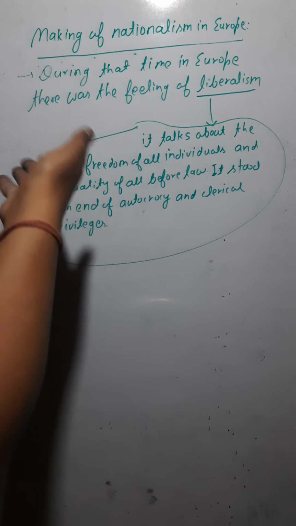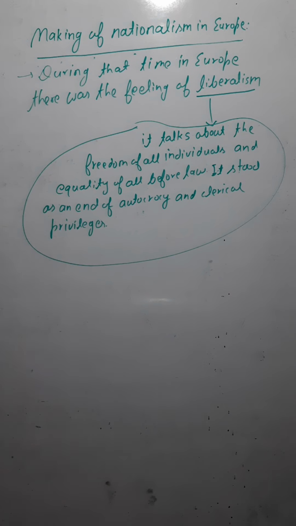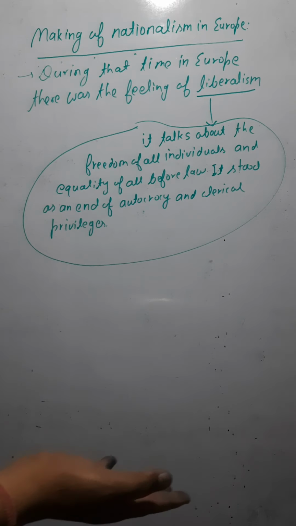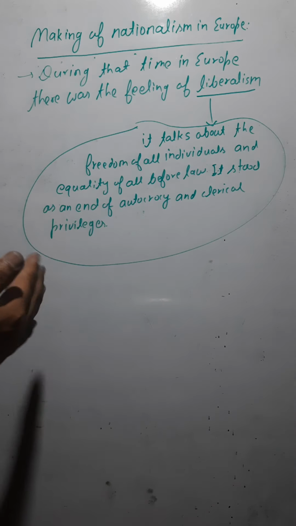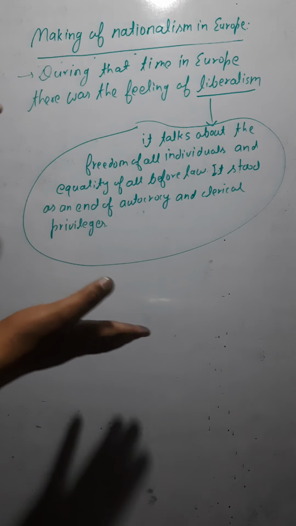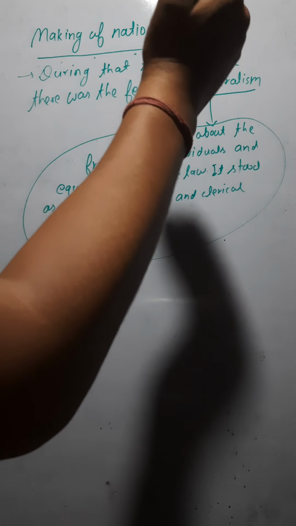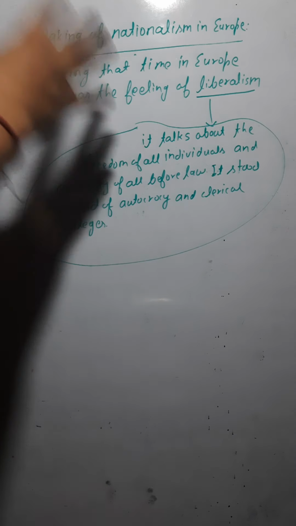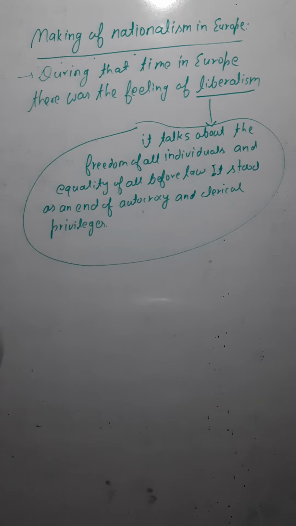It also talks about the equality of all before law, whether it is a common man or a king, both are equal before the law.